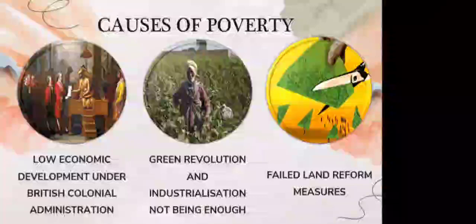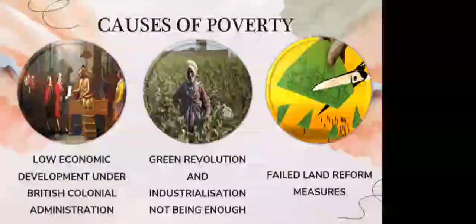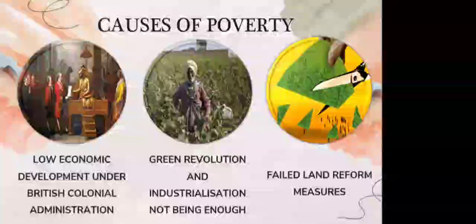Then the second cause of poverty was green revolution and industrialization not being enough. We saw how green revolution and industrialization both created job opportunities, but not in the amount that was required. Okay. Then the third cause of poverty was failed land reform measures. A lot of policies were made for land reform, and they were not very effectively implemented by the state government. So due to that, poverty still resided in our country. So these three causes of poverty we studied.